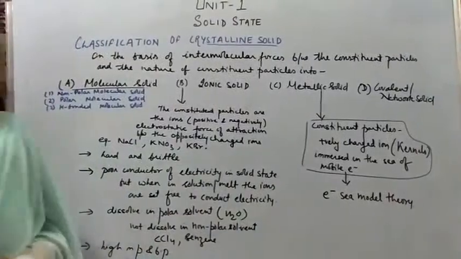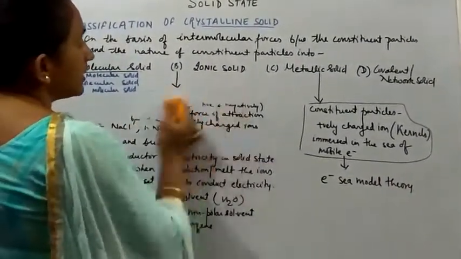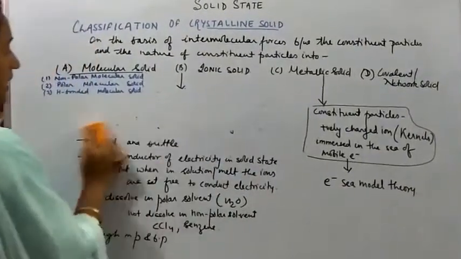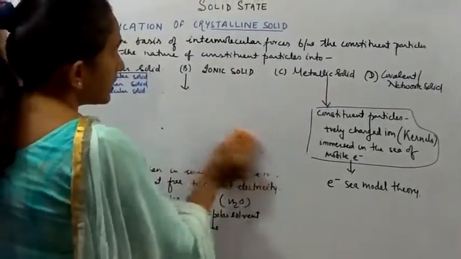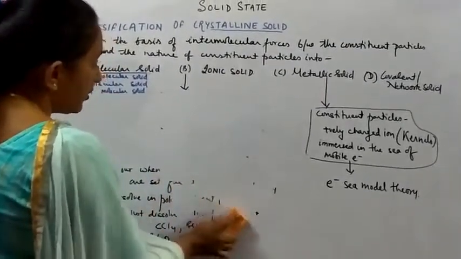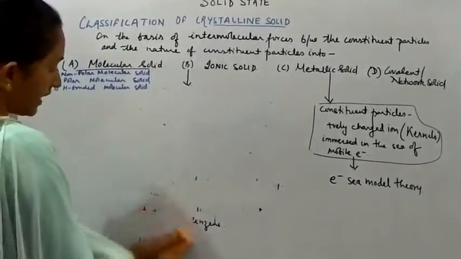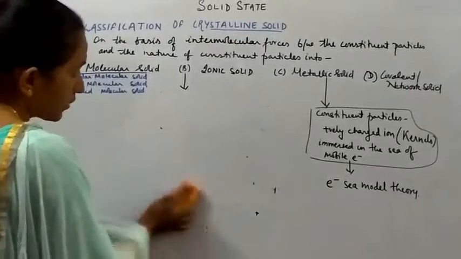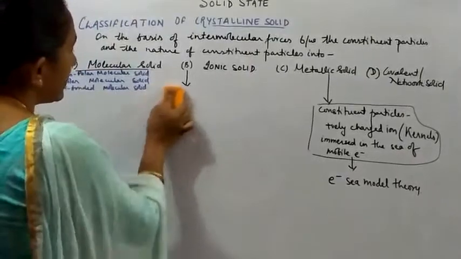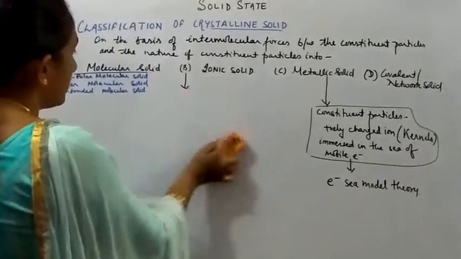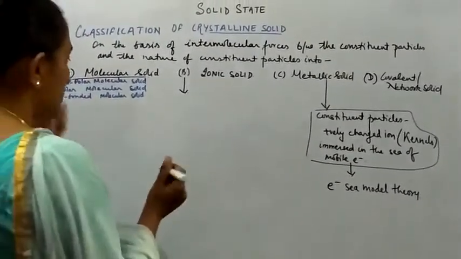So let me diagrammatically show here how the metal ions, which are called kernels, are immersed in the sea of mobile electrons. Now, the metal atom has its outermost shell electron less tightly held to the nucleus, and the metal has a tendency to lose 1, 2 or 3 electrons.